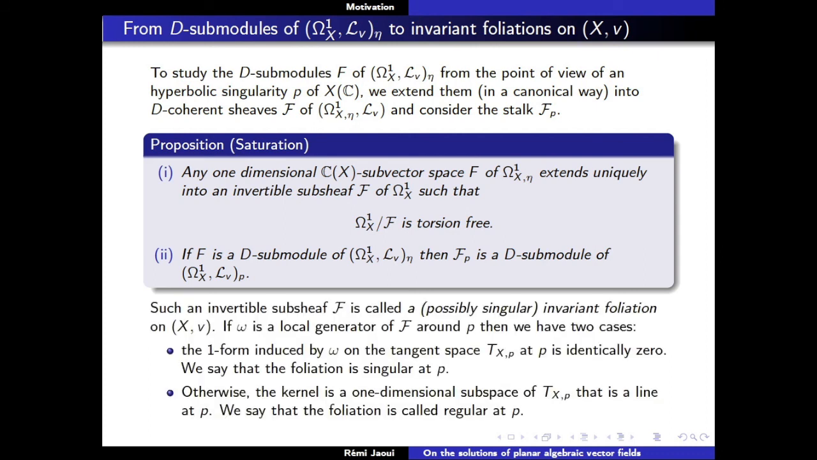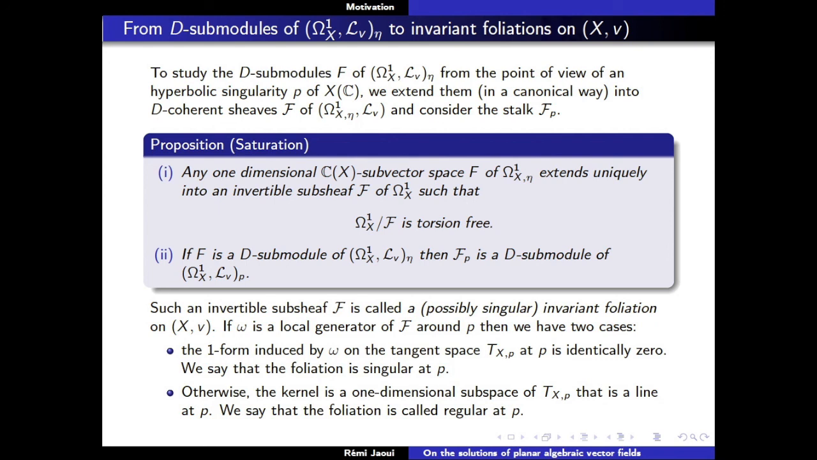So such an invertible sheaf F is called a possibly singular invariant foliation of X, V. The property that it's invariant is the property that this is a D submodule. Of course you can extend it, but there's a price to pay: F might have a singularity at the point you're looking at. It's still an invertible sheaf, so you can still take a local generator in the neighborhood of P, and you have two cases.